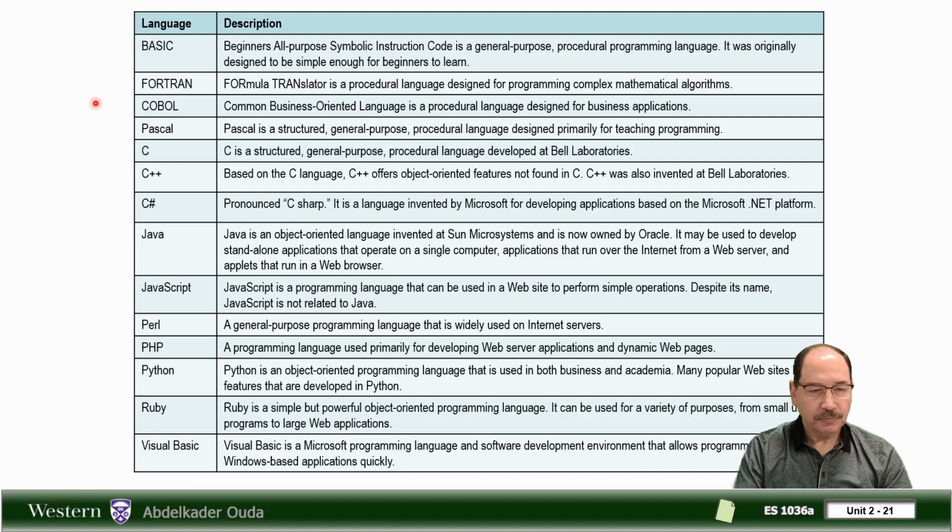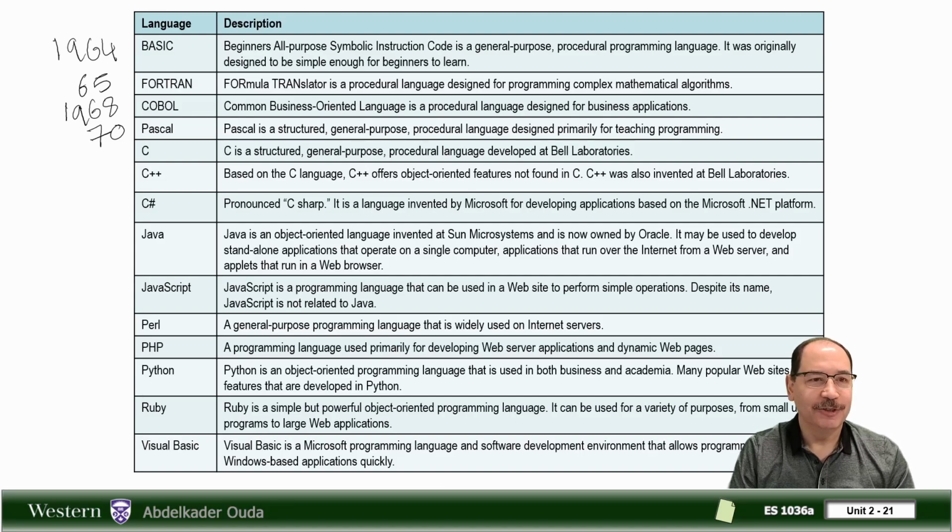For example, the first Basic compiler was released back in 1964, Fortran in 1965, the standard version of COBOL in 1968, and Pascal in 1970. Because I'm old enough in this field, I got the opportunity to learn and work using these programming languages.